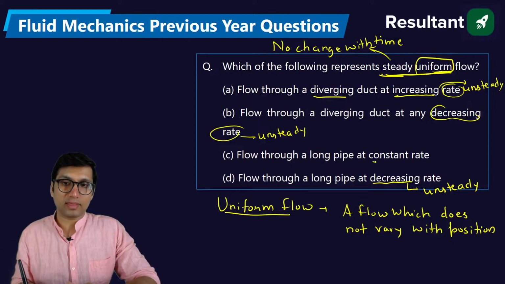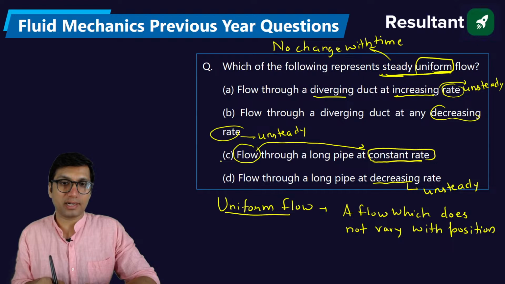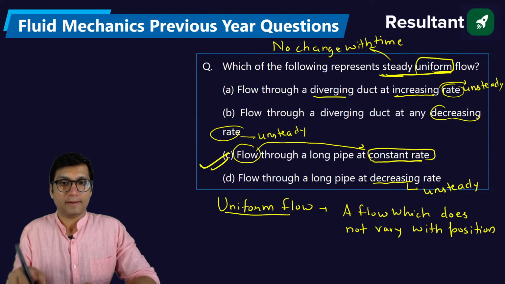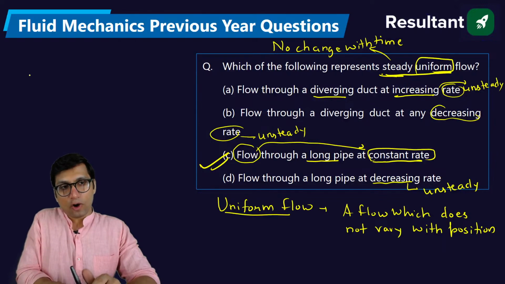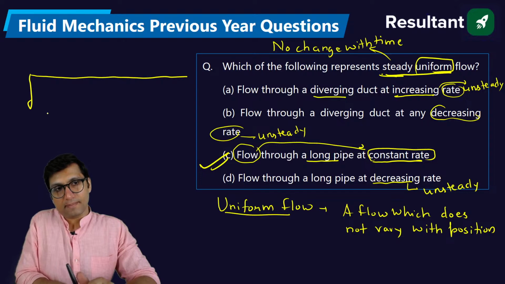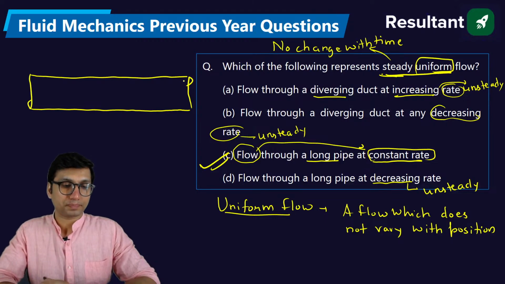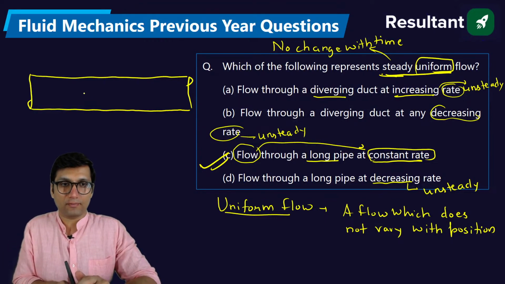Only option we can say is constant rate. Rate means with respect to time it is constant. Flow is constant, at a constant rate. That is, this is steady. And why is it uniform? Because when the flow is taking place through a long pipe, the flow parameters not only become steady with respect to time, but also it becomes uniform flow.